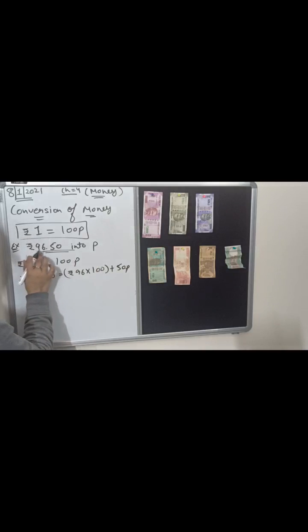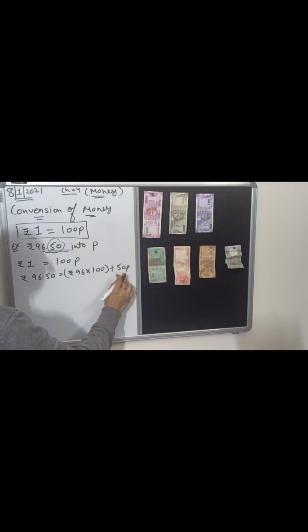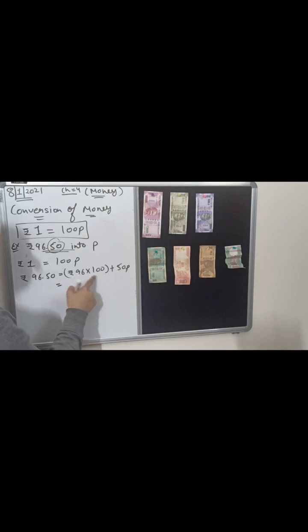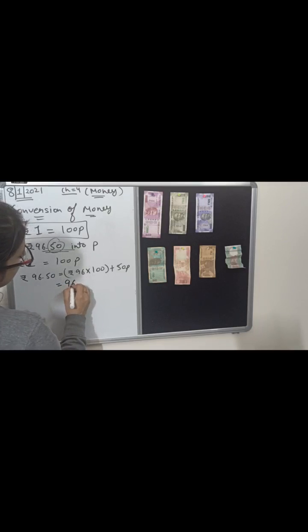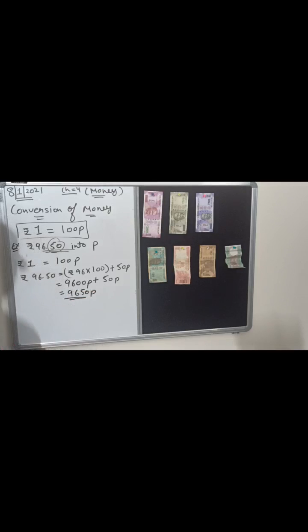As we know, this one is rupee and this one is paise, so first we convert the rupee into paise by multiplying by 100, and after that we add the paise. Now 96 multiplied by 100 is 9600 paise plus 50 paise. When we add these, we get 9650 paise. This is our answer.